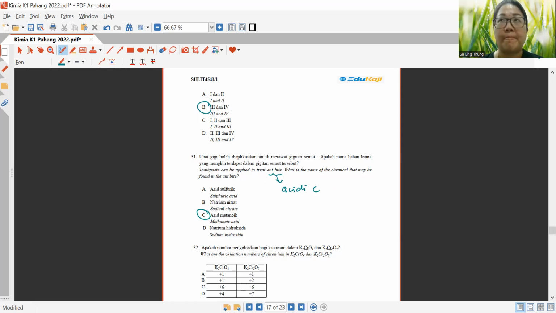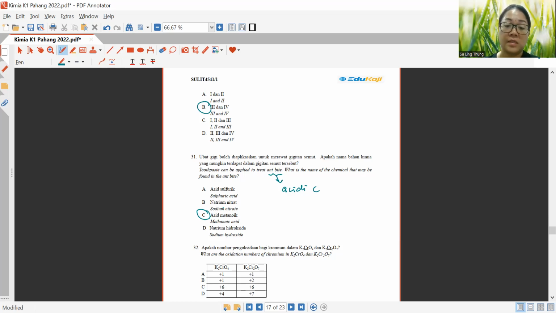First thing you need to know is whether the bite is acidic or alkaline. Then from there onwards, you can work out the answers. All right. Now, why don't I choose sulfuric acid? Sulfuric acid is a chemical acid, it's not an organic acid. It's an inorganic acid. Organic acids are those acids that living beings can actually produce.